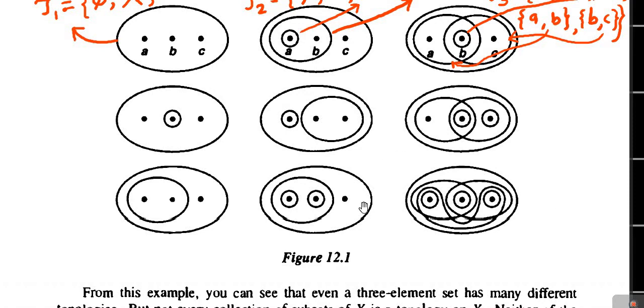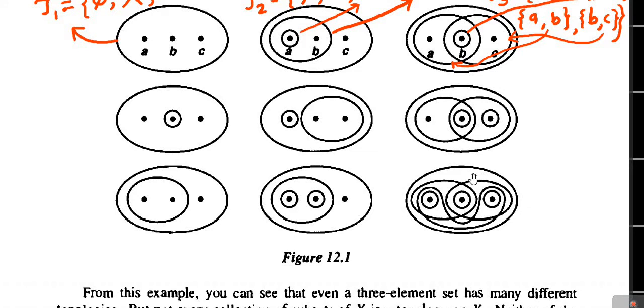And finally, in the ninth example, we have considered all the subsets of X. As X was having three members, there are 2 to the power 3, meaning 8 subsets of X, and this collection is shown in this last diagram, the diagram number 9. So, which are the members of this?